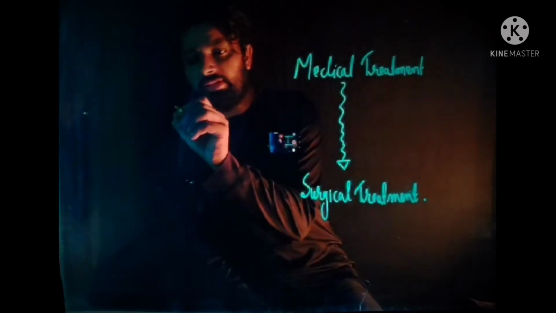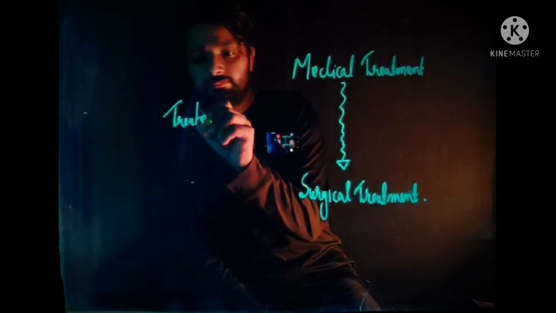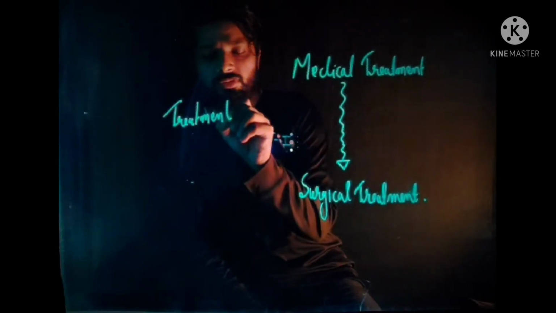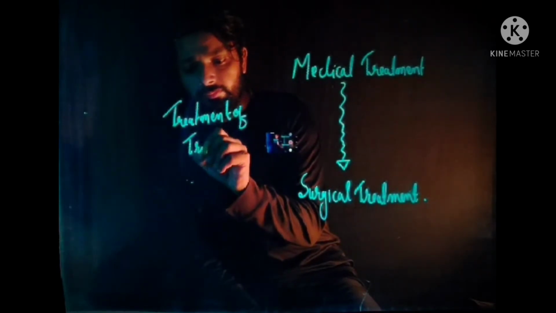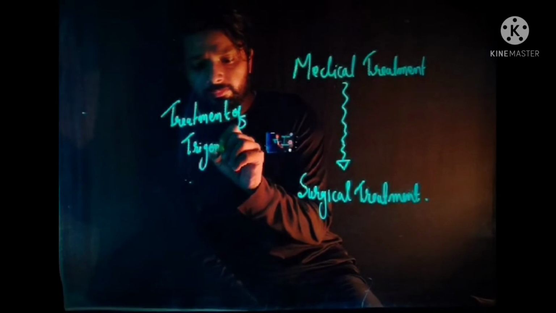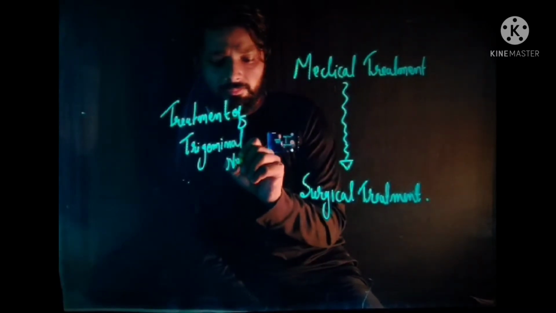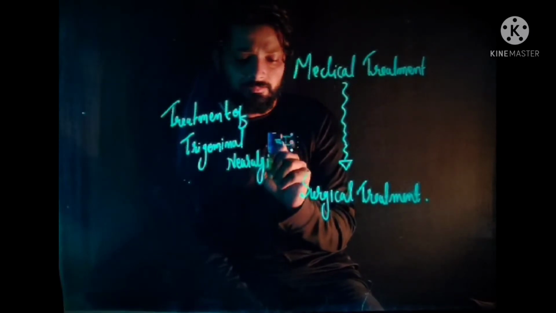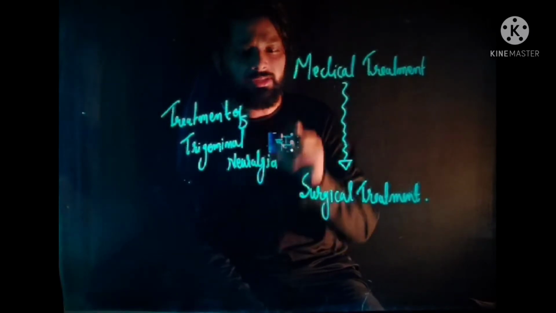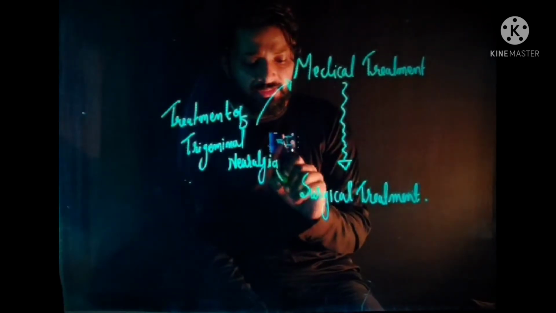So we can say that treatment of trigeminal neuralgia is divided into two groups. First is the medical treatment and second one is the surgical treatment.